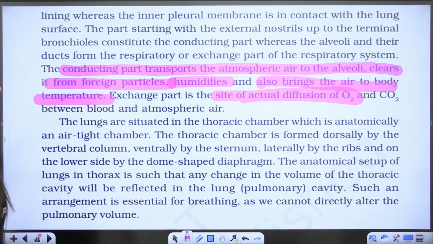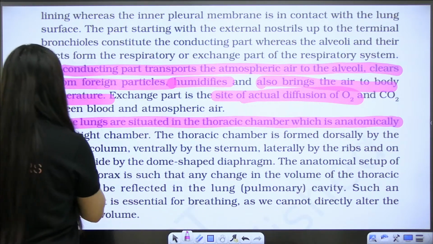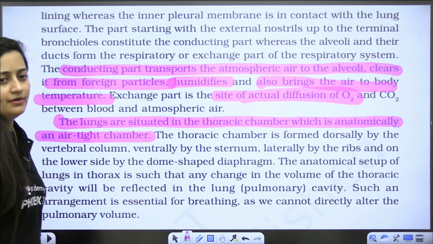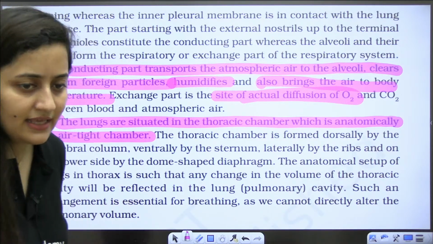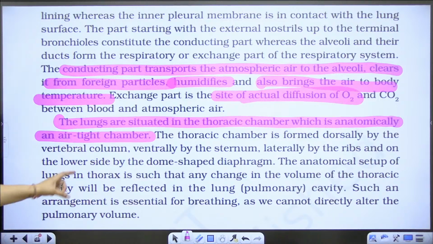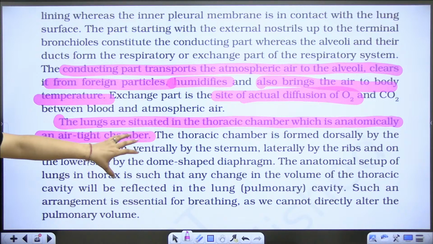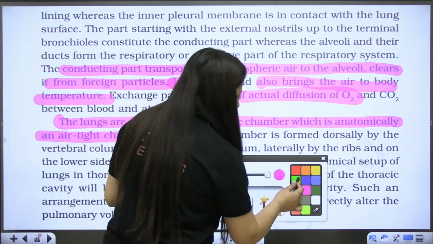Lungs are situated in the thoracic chamber, which is an anatomically airtight chamber. Understood? If you read these lines from NCERT, please pay attention.